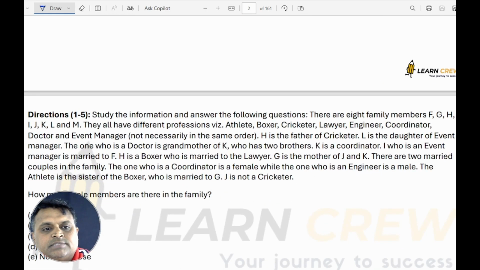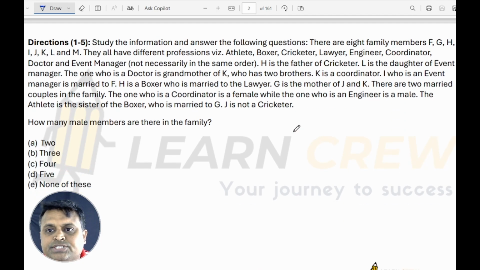Please see here, the first questions, 1 to 40, are based on reasoning and 41 to 80 are based on quant. First, 1 to 5 is based on the puzzle. There are 8 family members F, G, H, I, J, K, L and M. They all have different professions: athlete, boxer, cricketer, lawyer, engineer, coordinator, doctor and event manager.